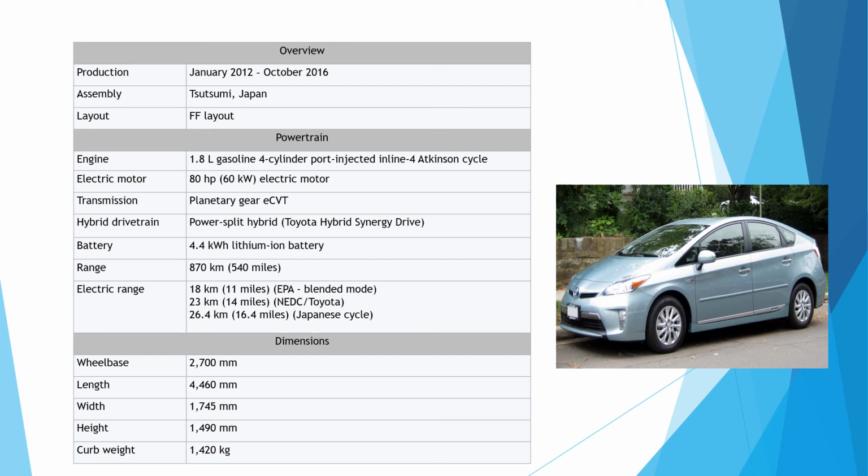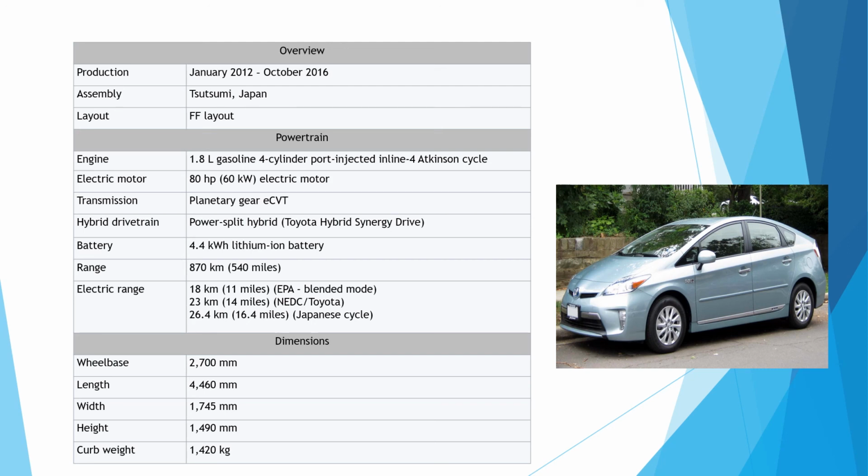It uses a 4.4 kilowatt hour lithium ion battery and provides an 870 kilometer range. The electric range varies in three ways: 18 kilometers, 23 kilometers, and 26.4 kilometers. The first, 18 kilometers, is the EPA blended mode. 23 kilometers is NEDC, and 26.4 kilometers is the Japanese cycle. This is the powertrain of this vehicle.